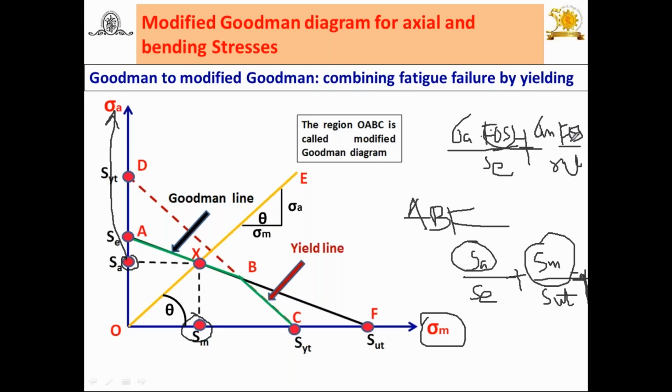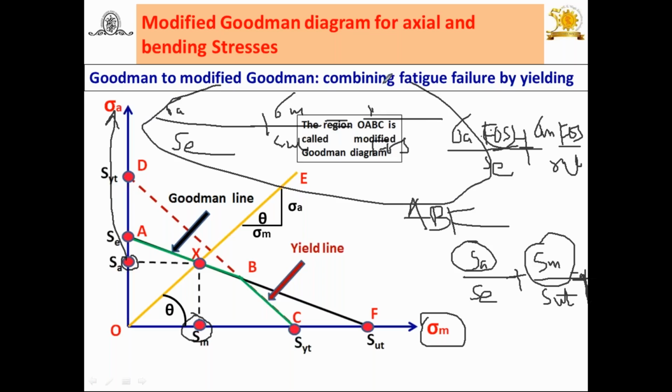You can take FOS common, and what you will get here in the equation is sigma A upon SE plus sigma mean upon SUT is equal to 1 upon FOS. Here common FOS you can send toward this side. This is also another equation for the Goodman line.